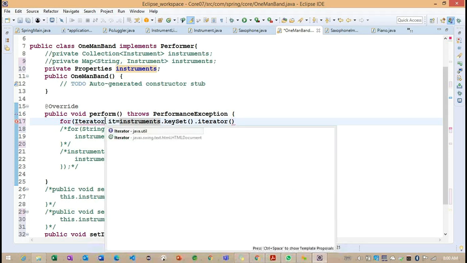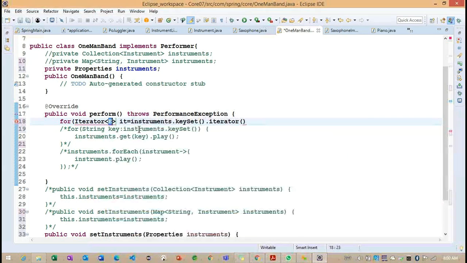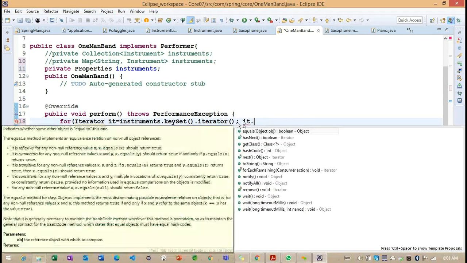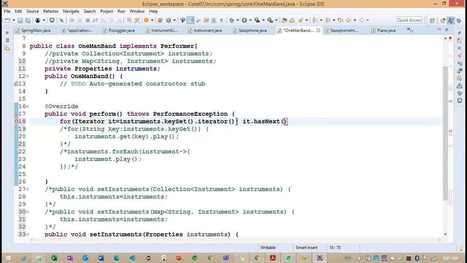And let me import this particular iterator. What is the type we are going to get? Okay, so we'll remove the element type here. Now after iterating, we need to work on one more condition: it dot has next. It dot has next here.